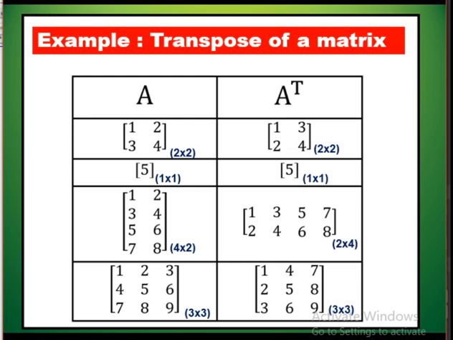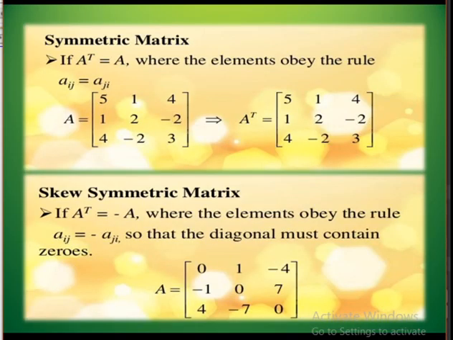Then see the next one. It has 4 rows and 2 columns, so order is 4 by 2. The transpose matrix becomes 2 by 4, so it becomes 2 rows and 4 columns. Then coming to the last one, here also it is a square matrix. Therefore the order is 3 by 3. See A, we have a matrix, and see A transpose, it is completely different. A new form we get. So the transpose matrix will be a new matrix.